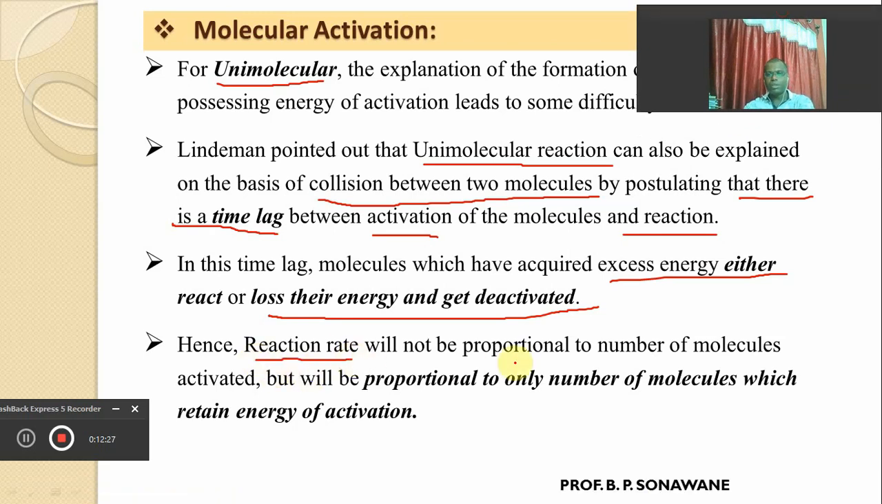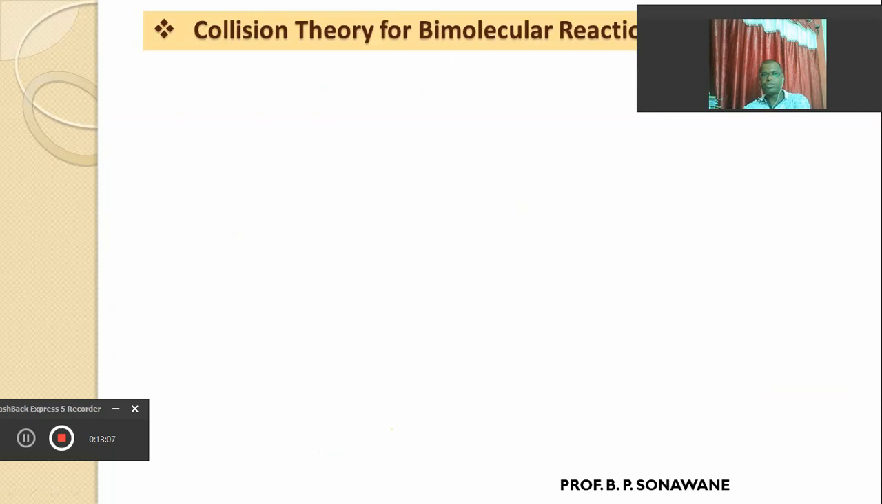the rate of reaction will not be proportional to the number of molecules activated. It's very important. How many molecules are activated is not important. So the rate of reaction is not directly proportional to the activated molecules, but it is directly proportional to only those molecules which can retain their energy of activation. How many molecules are able to retain their energy of activation, that number of molecules will decide the rate of reaction. So remember that the rate of reaction is not proportional to the number of activated molecules, but to the number of molecules which can retain their energy of activation.